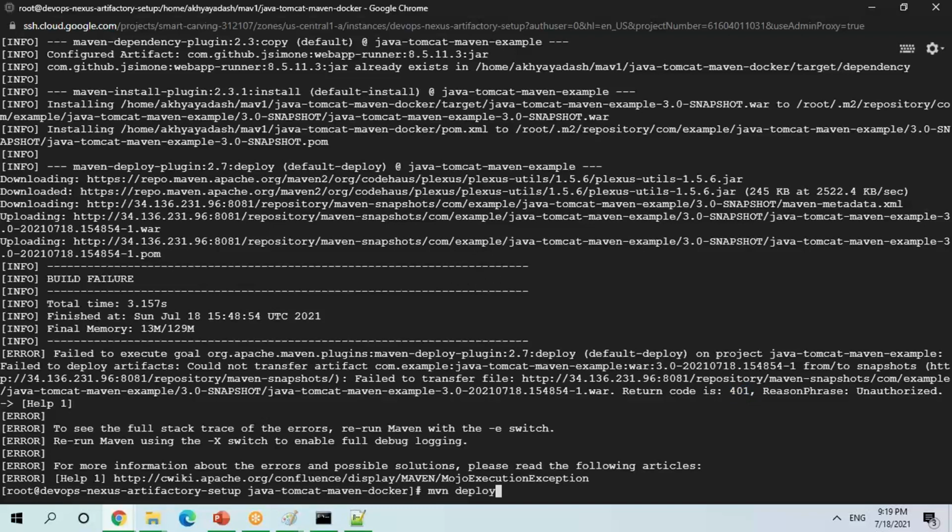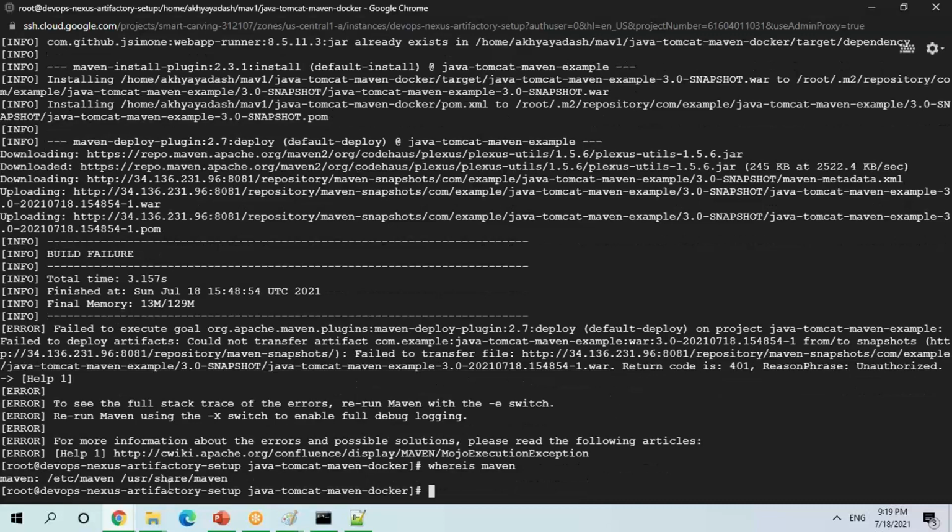Okay, so what I'm going to do? Where is my settings.xml file? Here is Maven. You have to change the settings.xml file.